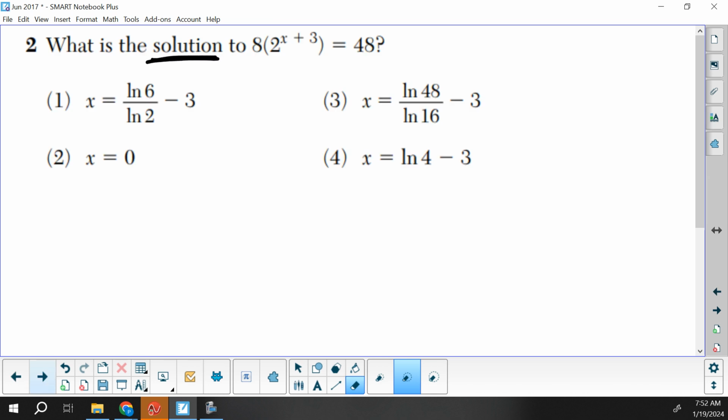Number 2, it says solution. So all of these 4 options, they might look messy, but you can just store them for x, type in, and see which one gives you the 48. And it should have given you choice 1 for that.